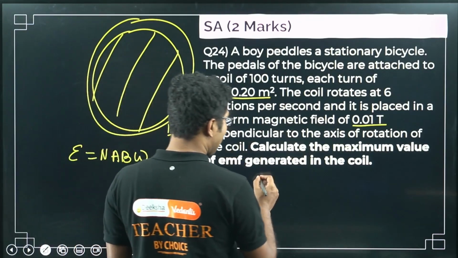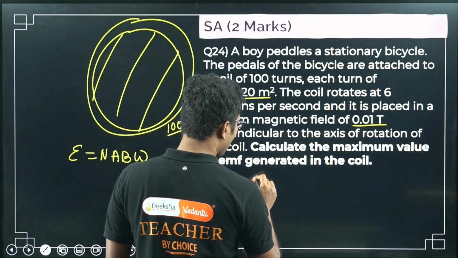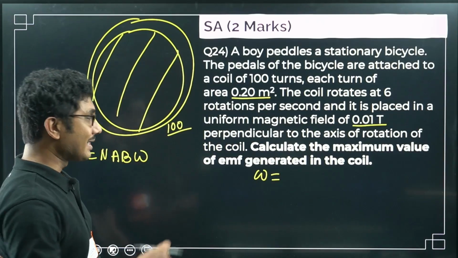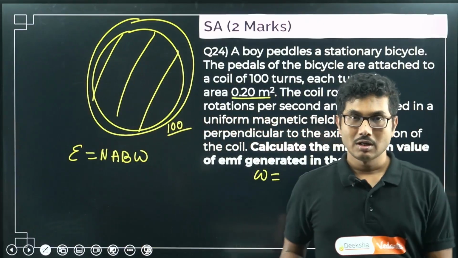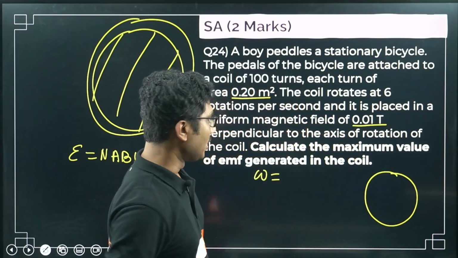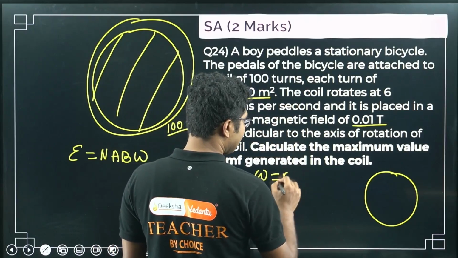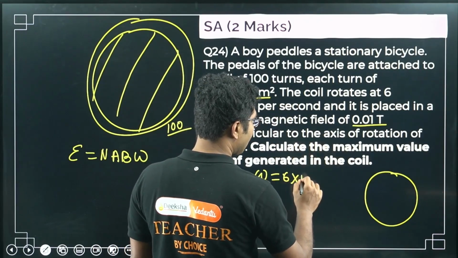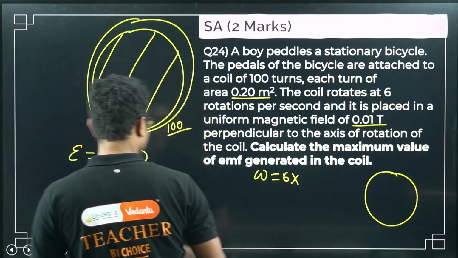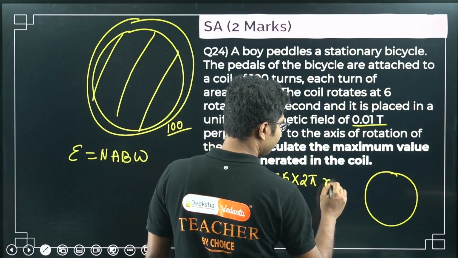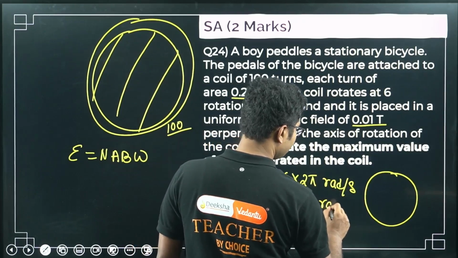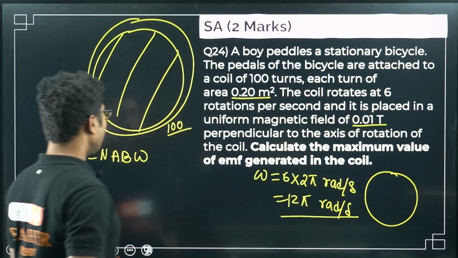The only thing that you have to calculate is omega. How to calculate omega? Omega is basically 6 turns per second. So what is the angle rotated in 1 turn? You should know that when it is rotated by 1 turn, it is pi plus pi, that is 2 pi. So 6 rotations per second, the total angle that it subtends will be 6 times 2 pi radians per second. So it will be 12 pi. That's it. Now put the values.